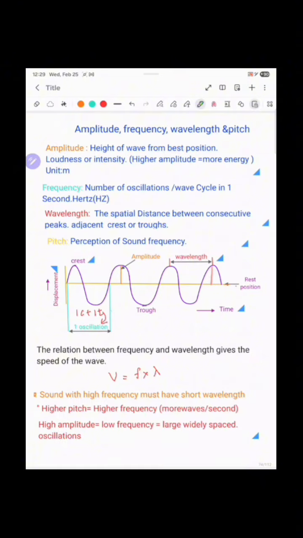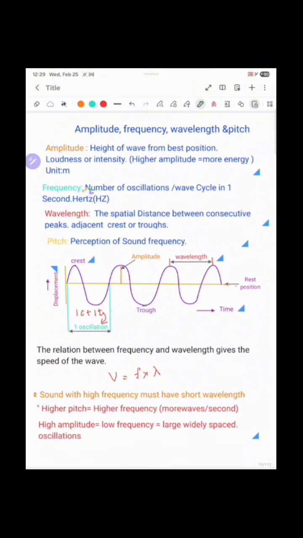Maximum displacement or distance moved, how high the graph moves upward or to the bottom, that is known as the amplitude. What is it used to measure? It is used to measure the intensity or the loudness of the wave. We can otherwise say volume, high volume. That is the amplitude. It is measured in the unit of meters.